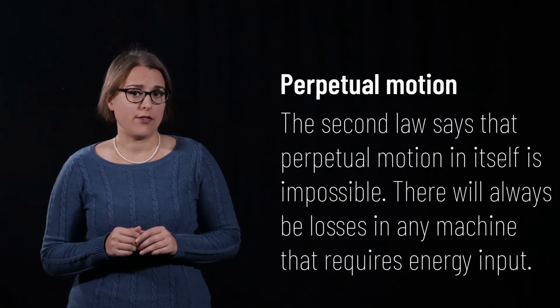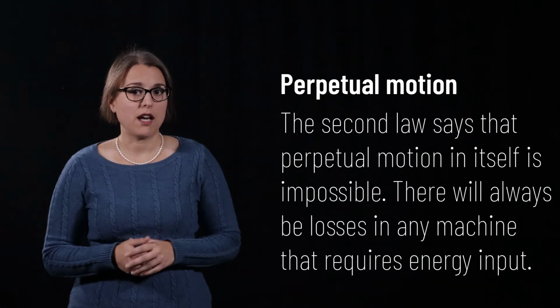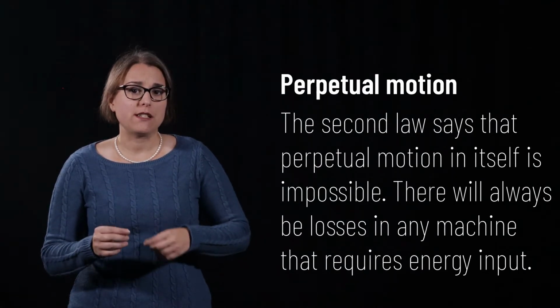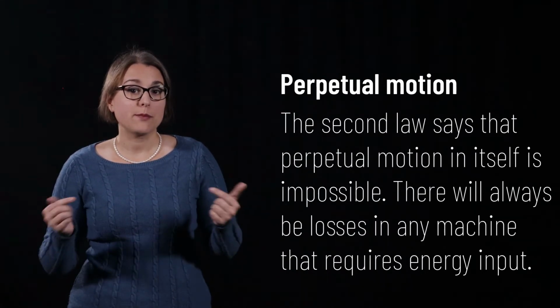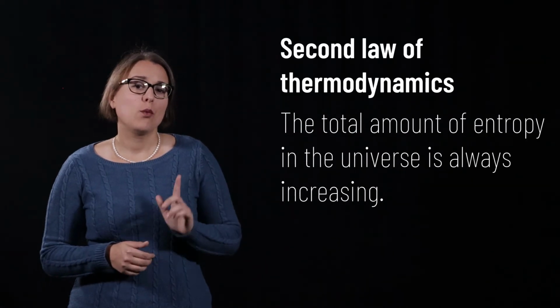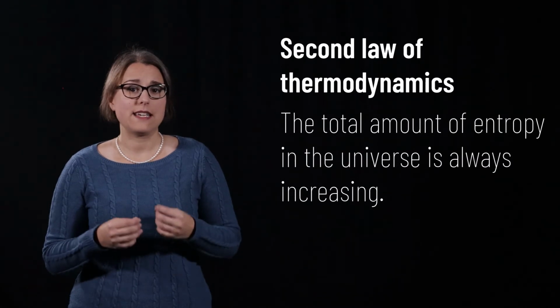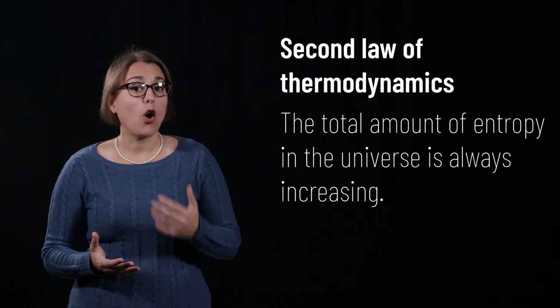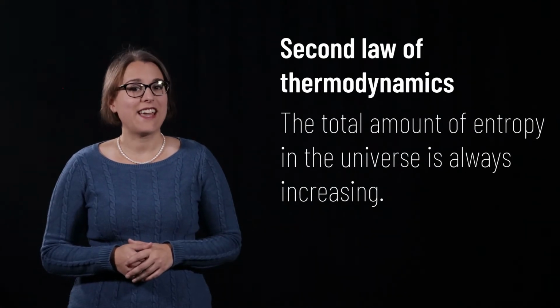The second law of thermodynamics tells us that perpetual motion itself is impossible. For any machine to operate in a closed cyclical loop forever and ever, energy must be continually fed into the system to keep it moving. One final way to state the second law of thermodynamics is to say that the amount of entropy in our universe always increases. We'll talk about entropy in detail at the end of this lecture.